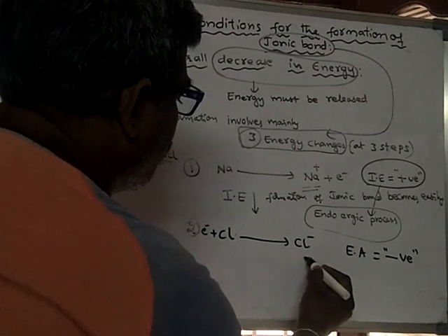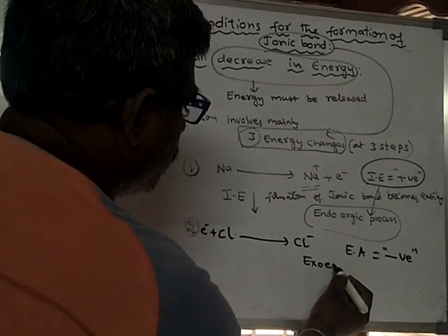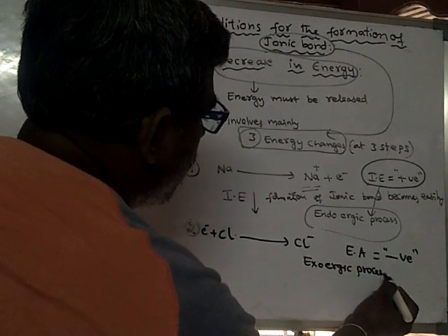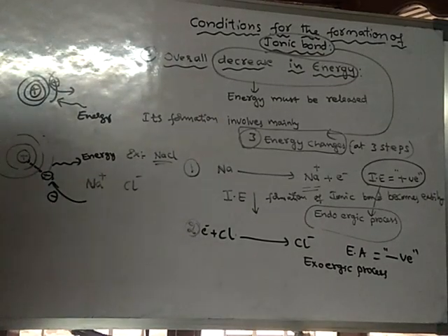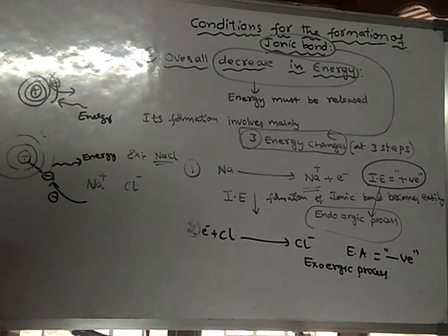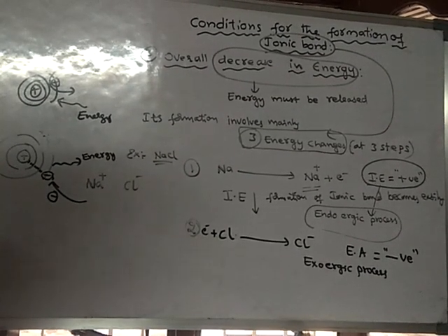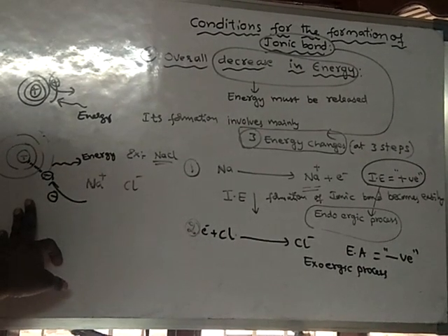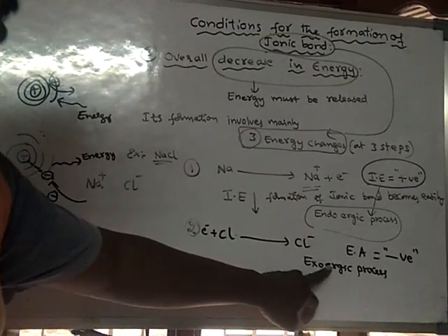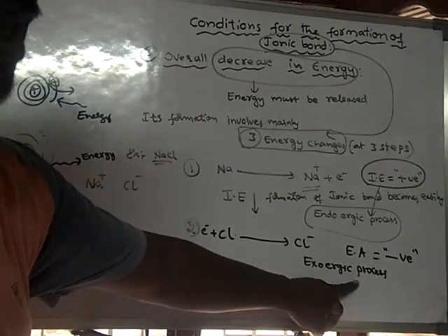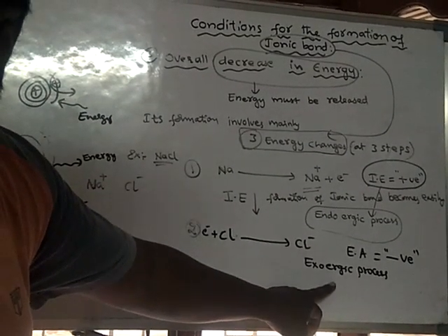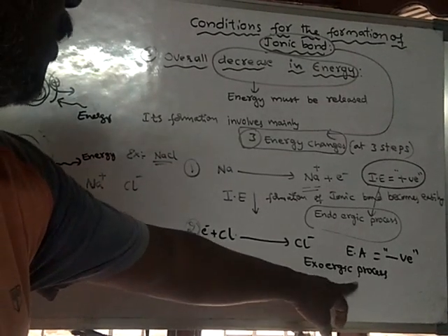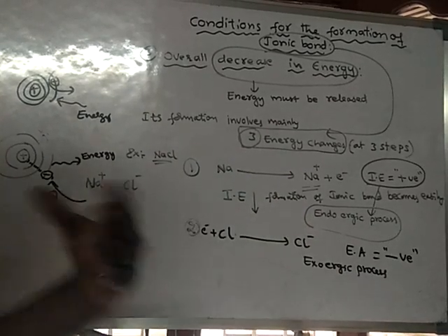It is an exoergic process. What is exo? Exo means exit, that means to lose. Energy is lost by the atom, energy is given out by the atom. Ergic means energy given out. The process of giving out means losing of energy, or release of energy. The process of releasing energy from a system.